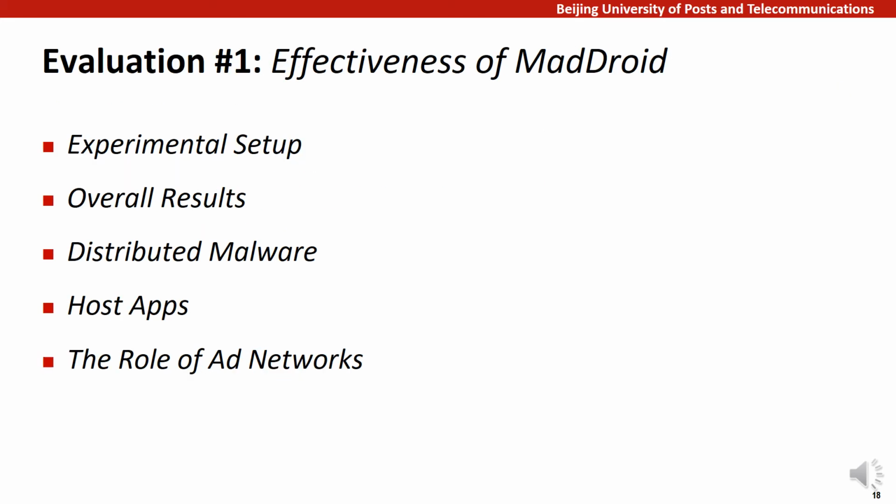Then, to evaluate the effectiveness of MadDroid on detecting devious ad content, we performed a large-scale experiment. The following slides will first introduce the dataset we used and the experimental setup, and then summarize the overall results of the detection, after which we will focus on 3 noteworthy issues reflected by the result of our experiment: the distributed malware in ad content, the host apps of this devious content, and the role of ad networks.